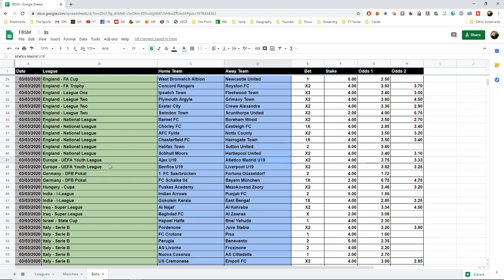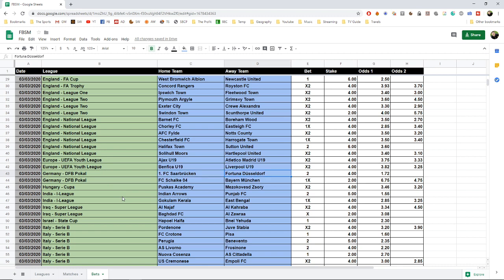Then in the UEFA Youth League, we bet on Atletico Madrid under 19 to win against Ajax under 19, and we bet on Liverpool under 19 against Benfica under 19, or a draw in both games. Okay, so then we go to the Germany DFB Pokal.